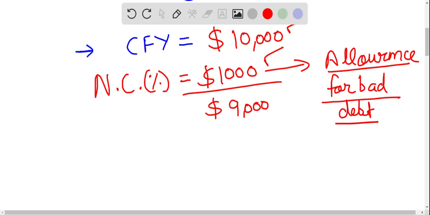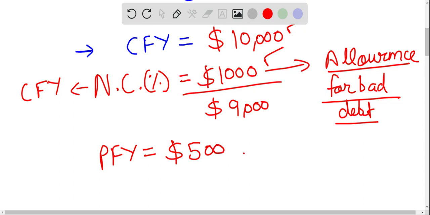Okay, however, in the previous financial year, this $1,000 will be for the current financial year. However, for the previous financial year, the allowance for bad debt balance is $500. And for the current financial year, what are we having? We are having a $1,000 balance.